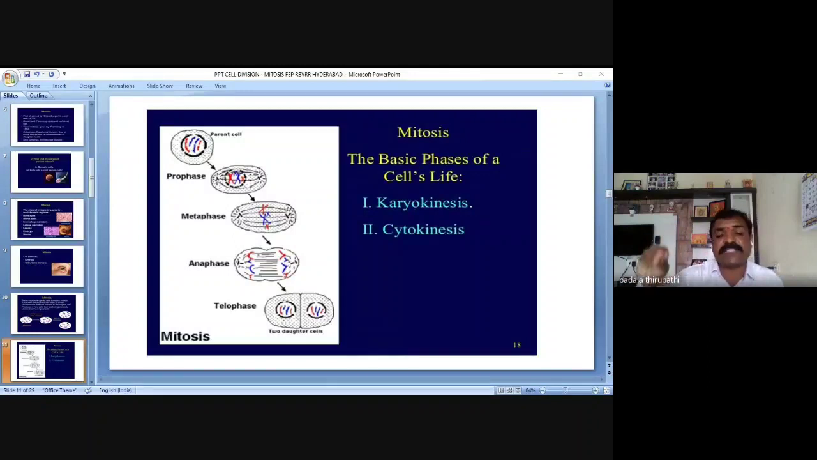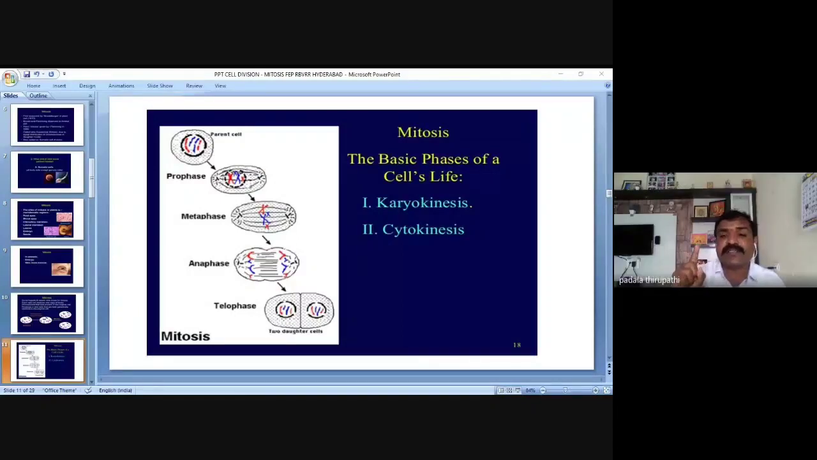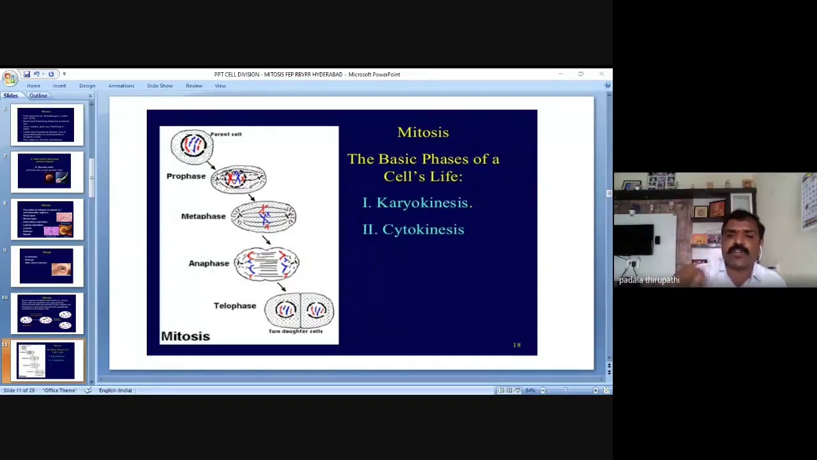The division that takes place in the cytoplasm we call cytokinesis. Am I clear? Karyokinesis and cytokinesis. Karyo means nucleus, kinesis means division, so karyokinesis means nuclear division. Cyto means cell or cytoplasm, kinesis means division. So the division that takes place in the cytoplasm we call cytokinesis.